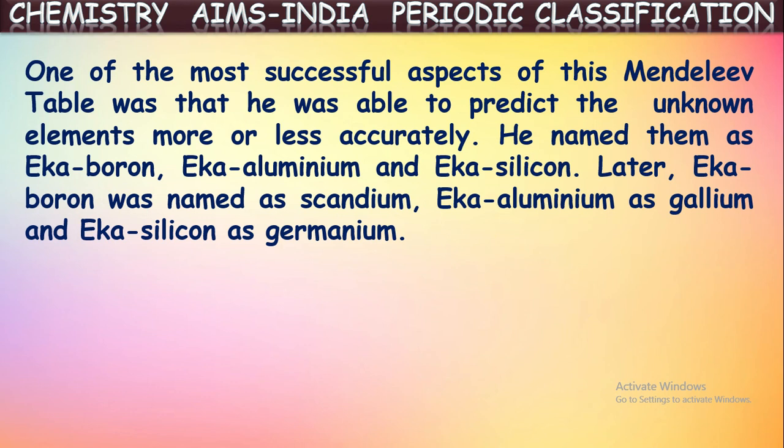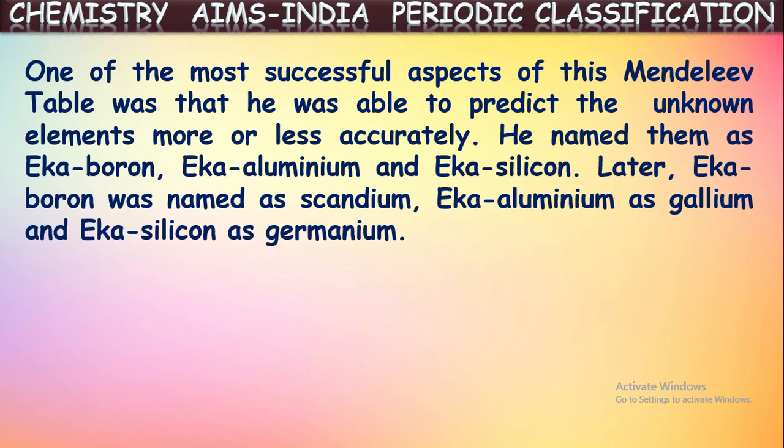In that way he left gaps by assuming the unknown elements which had not been discovered yet. So those elements, as he expected, were later discovered and filled those gaps. He named those unknown elements based upon the properties where they were to fit. So, based upon the column or the elements present in that group, he expected the properties of those elements also.